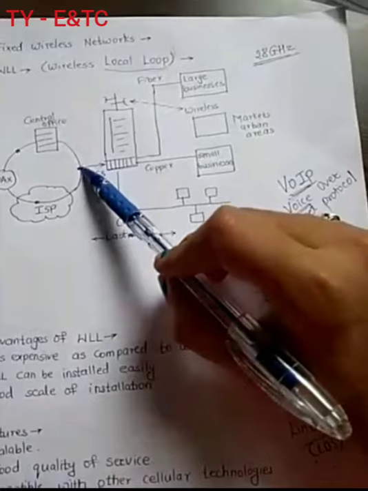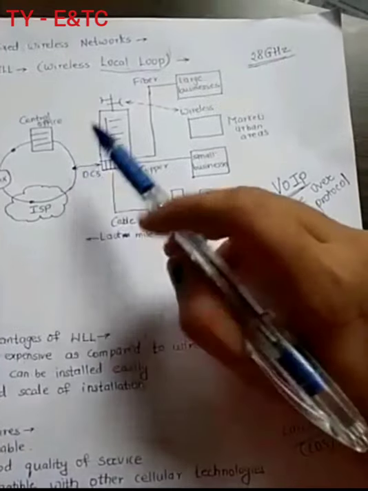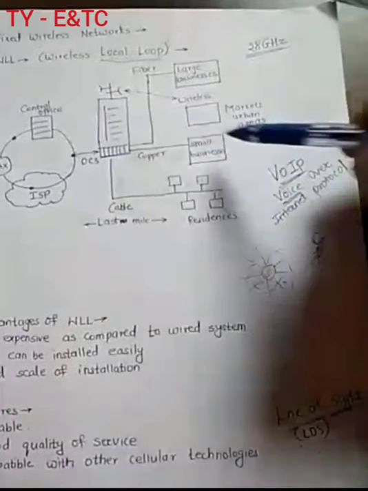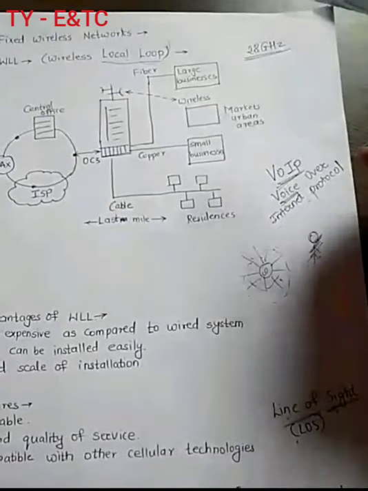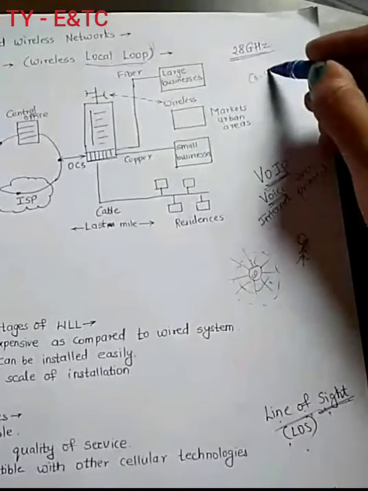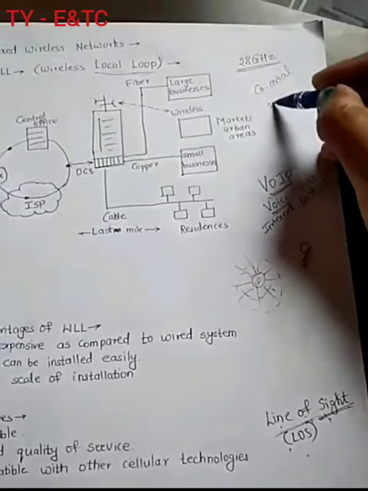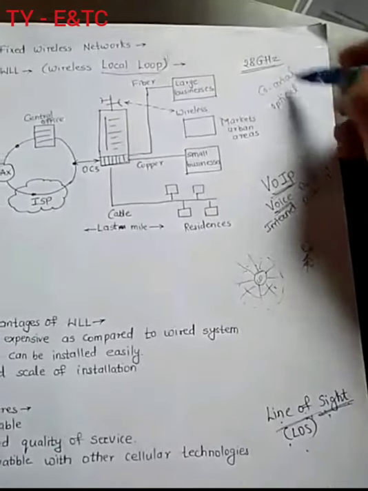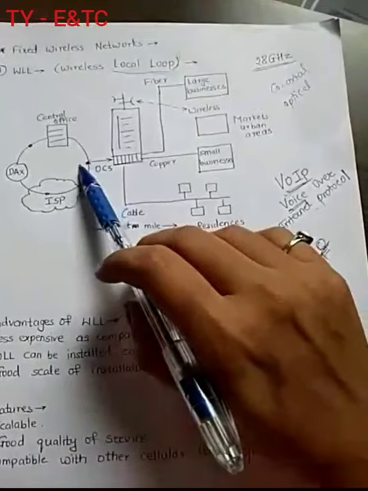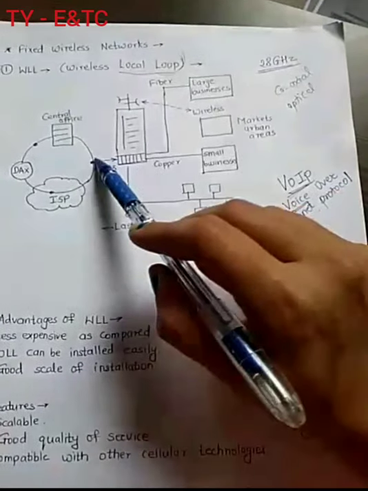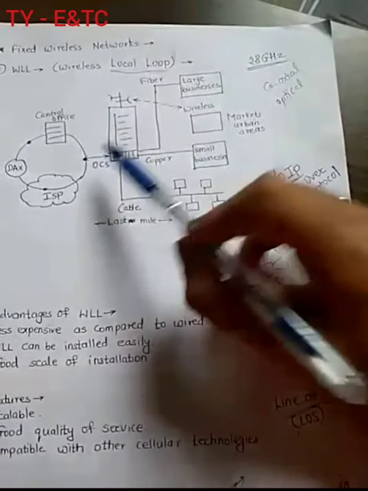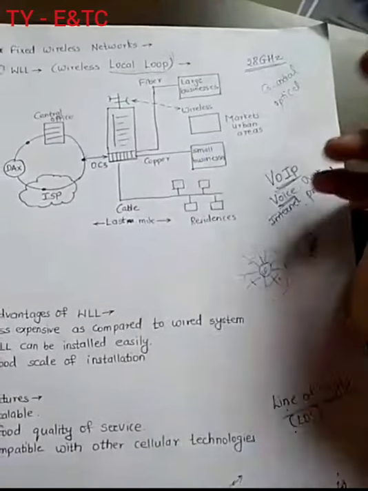Whenever we are considering the internet facility, we are using some sort of cables also, right, for connecting different office areas or small business areas like that. So mostly we use either coaxial cables or optical fiber cables. These two types of cables can be used for communication purposes. So this area can be connected to this local or centralized area through these copper wires or coaxial cables, or optical cables.